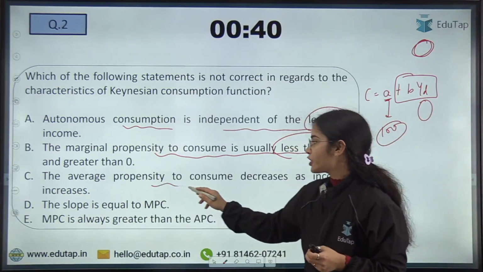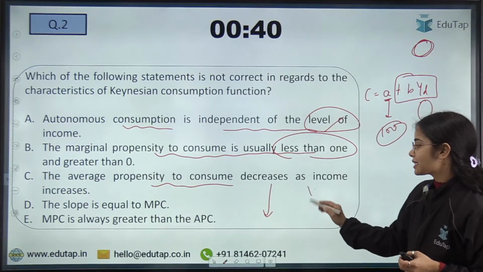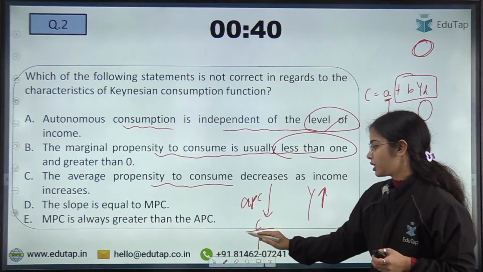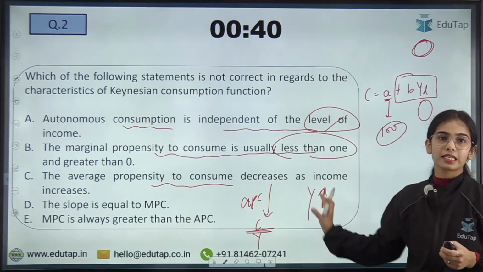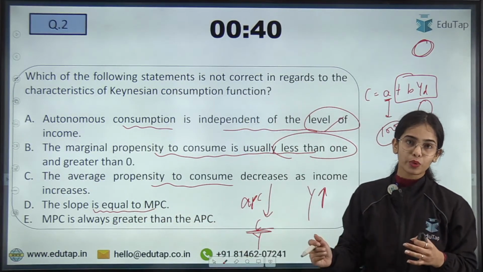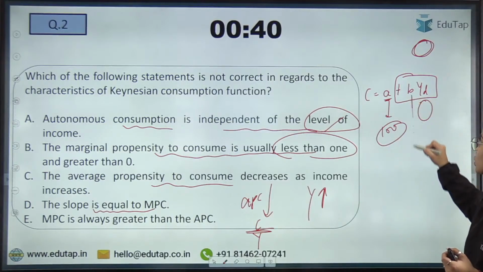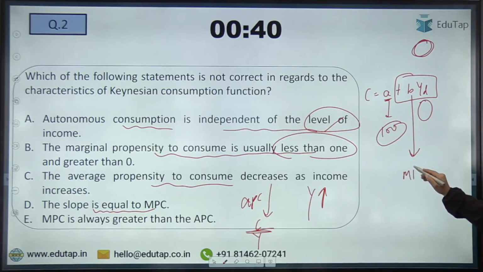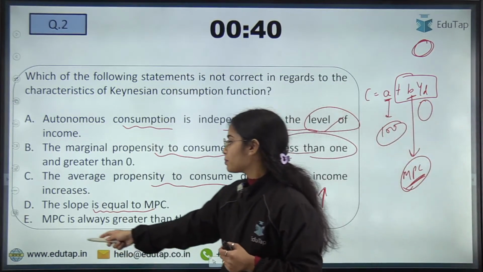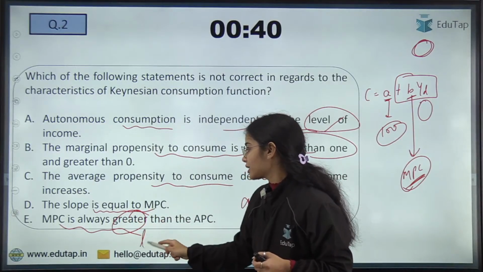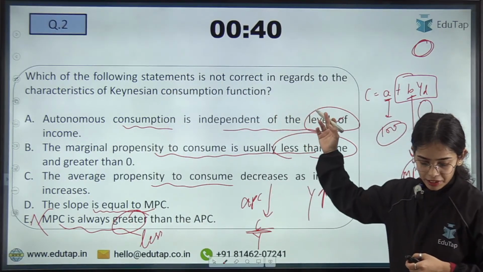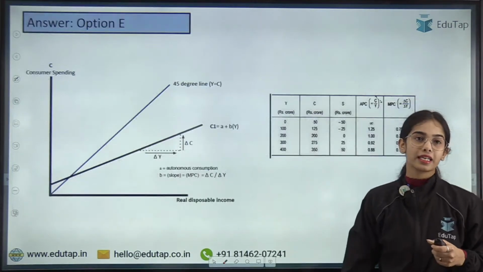The APC, average propensity to consume, that is consumption divided by income, decreases as the income is increasing. So this is correct. The slope of the consumption function is equal to MPC. Yes, this b, the slope of the consumption function, is equal to MPC. So the slope is actually the marginal propensity to consume, and MPC is always less than the APC. So the E statement is wrong, and that's why you have to find the incorrect statement. So yes, E is the incorrect statement.